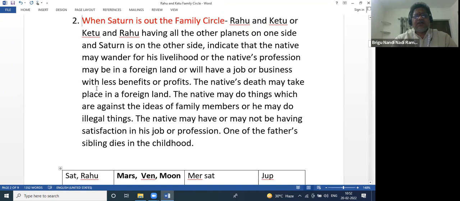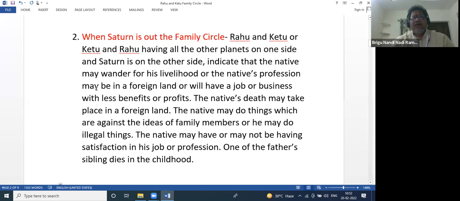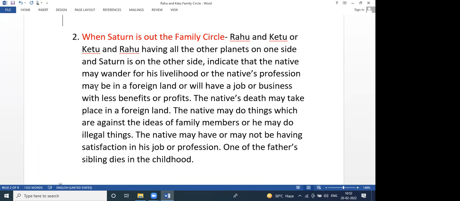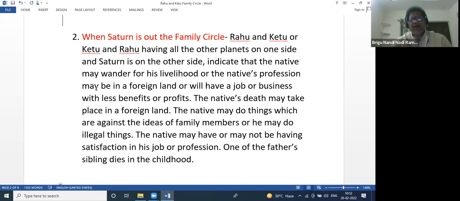So anyhow, let us check what is written here. Rahu Ketu and Ketu Rahu having all other planets on one side and Saturn is on the other side, indicate that the native may wander for his livelihood, or the native's profession may be in foreign land, or will have a job or business with less benefits or profits. The native's death may take place in foreign country, foreign land. The native may do things which are against the ideas of family members, or he may do illegal things. The native may have or may not be having satisfaction in his job or profession.